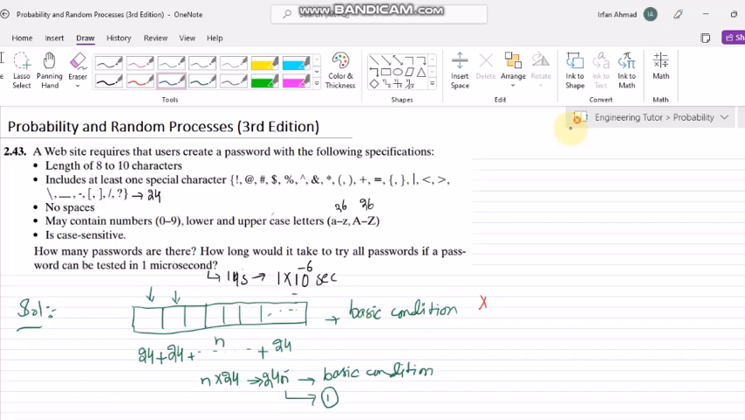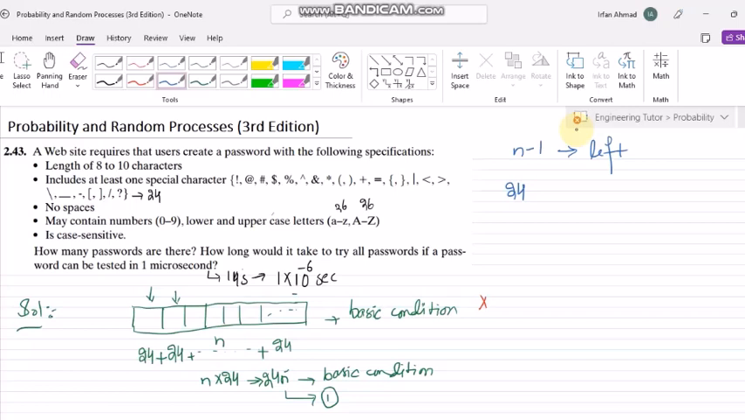After it, for condition number 2, one of the n slots has been captured by the special character. So how many slots are now left? n minus 1 are left now. Out of these n slots, how many slots are left? n minus 1 slots. So how many characters can basically occupy those spaces? In these n minus 1, I can also use the 24 special characters, because it is already given that at least one special character should be included.